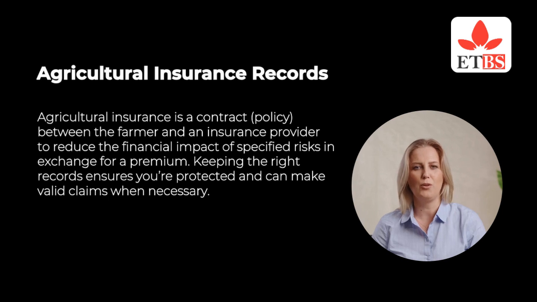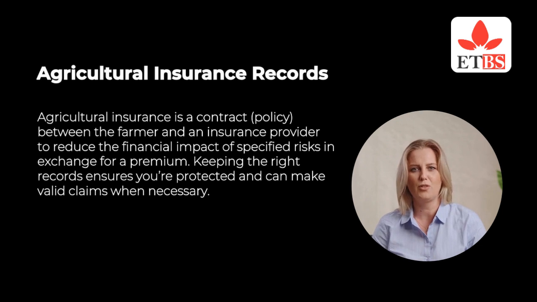Agricultural insurance records. Agricultural insurance is a contract policy between the farmer and an insurance provider to reduce the financial impact of specified risks in exchange for a premium. Keeping the right records ensures you're protected and can make valid claims when necessary. Types of agricultural insurance. Insurance type and what it covers.